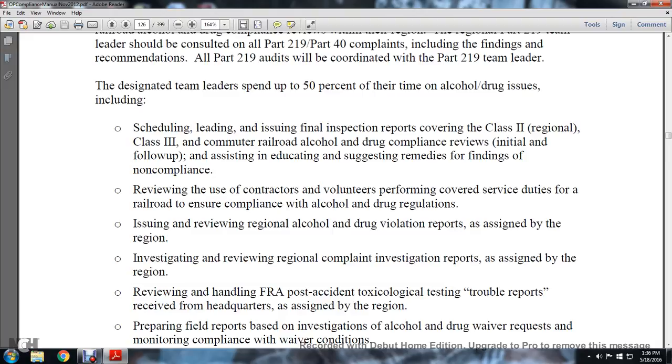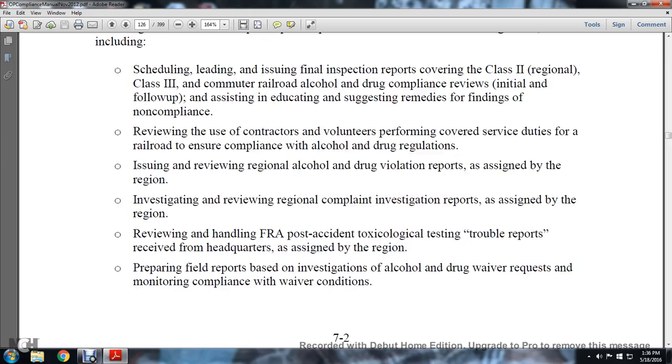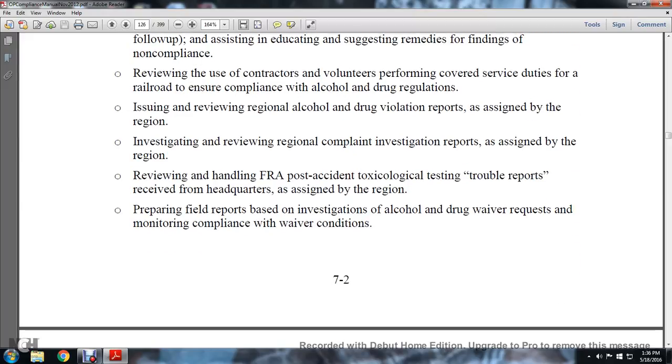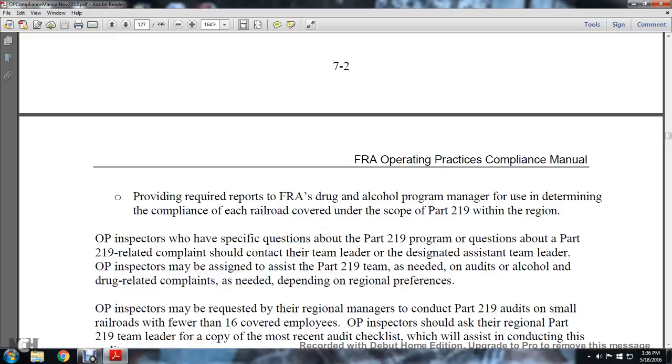Reviewing the regional alcohol and drug violation reports is assigned by the region. Investigating and reviewing the regional complaint investigation reports is assigned by the region. Reviewing the handling of FRA post-accident toxicological testing troubleshoot reports received at headquarters is assigned by the region. Preparing field reports based on investigations, alcohol and drug waiver requests, and monitoring compliance with the waiver and conditions. Providing required reports to the FRA drug and alcohol program manager for use in determining compliance of each of the railroads covered under the scope of Part 219 within the region.